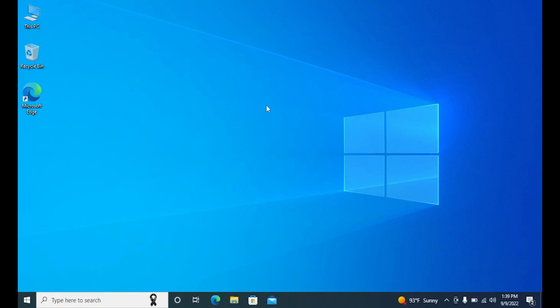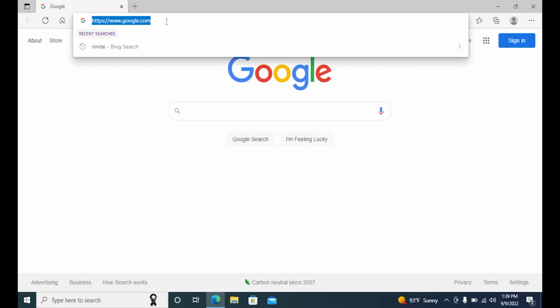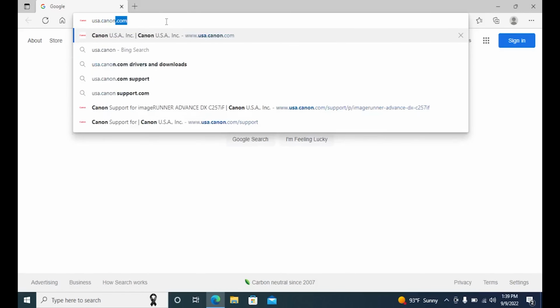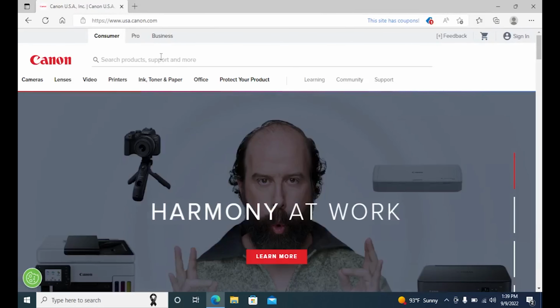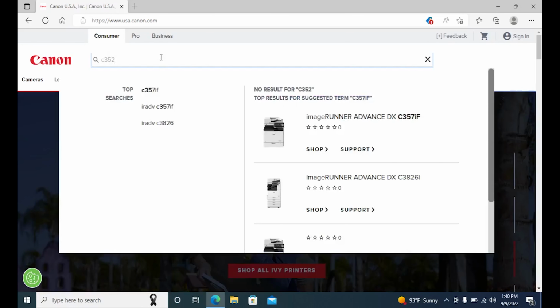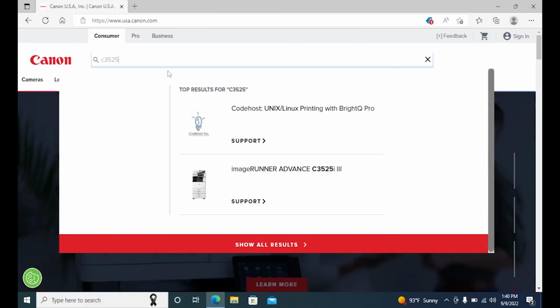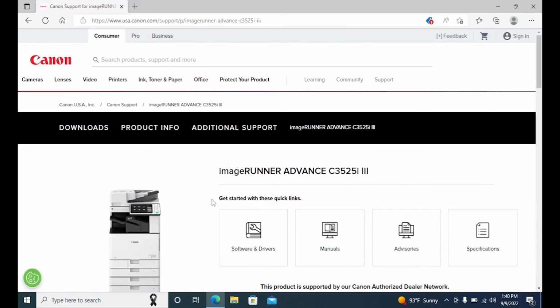Let's get started. First, open up your web browser. In the URL, type in usa.canon.com. Under Search Product, type in your product. Mine is a color 3525. Click Support. Click Software and Drivers.